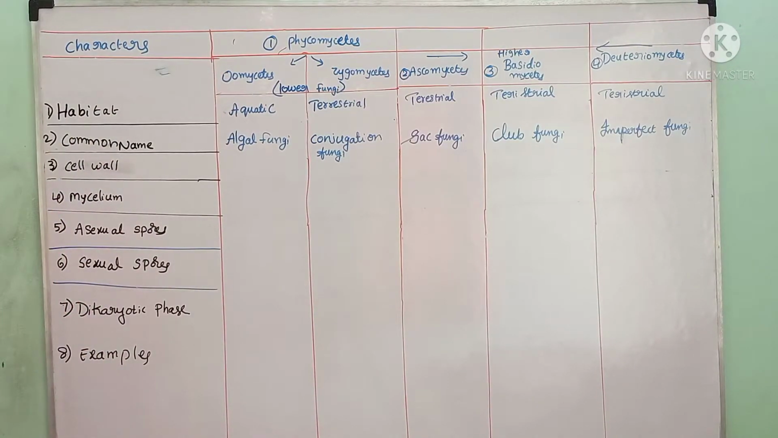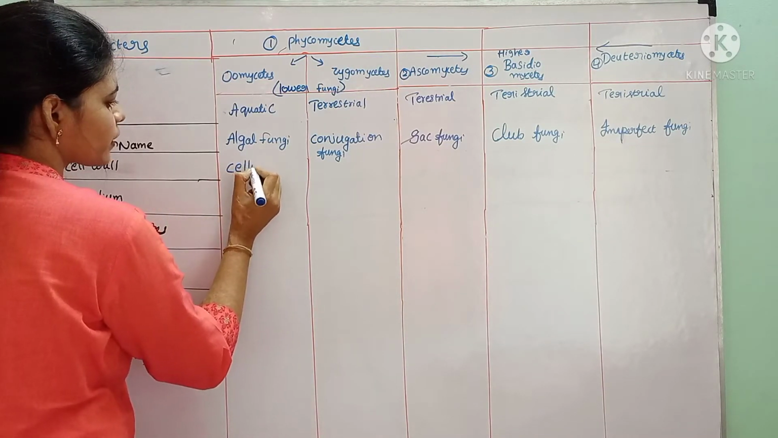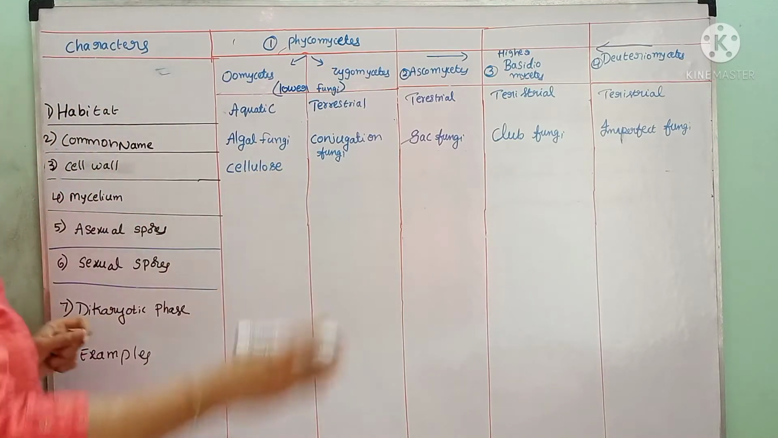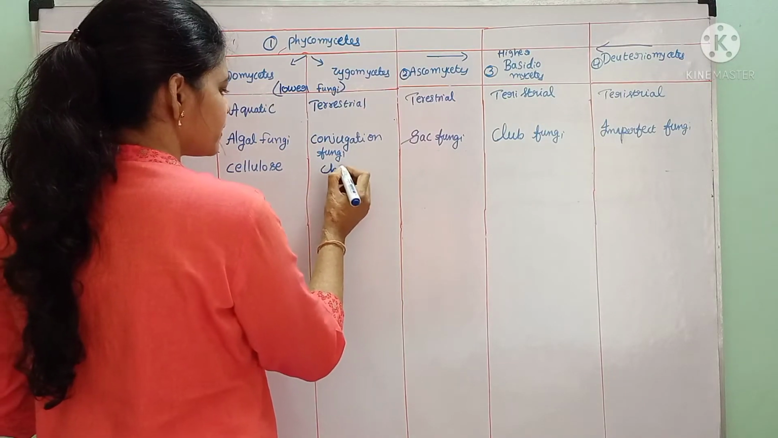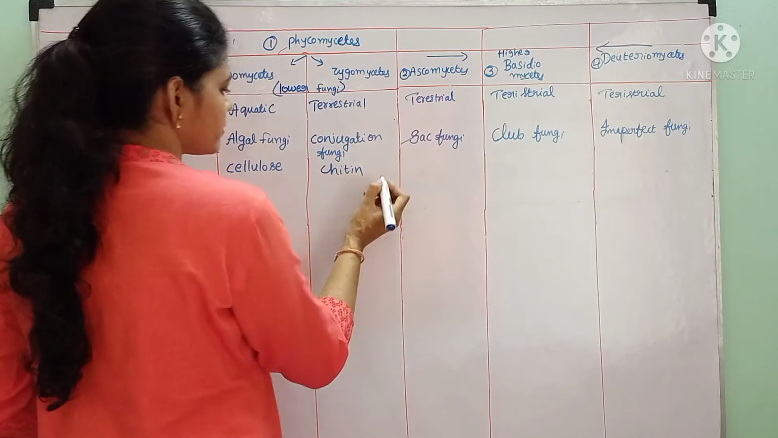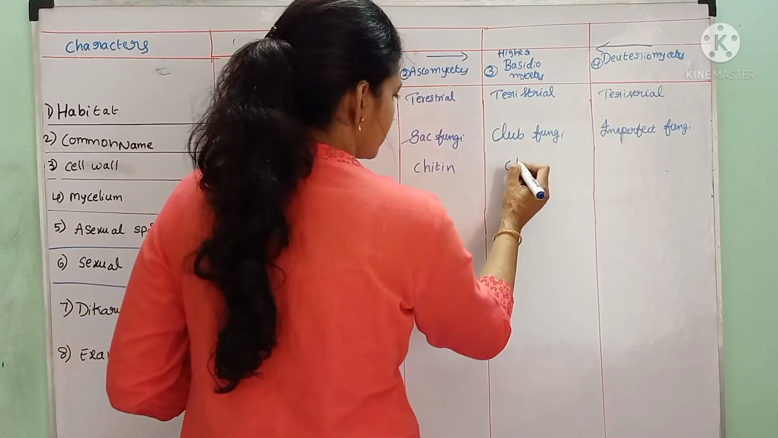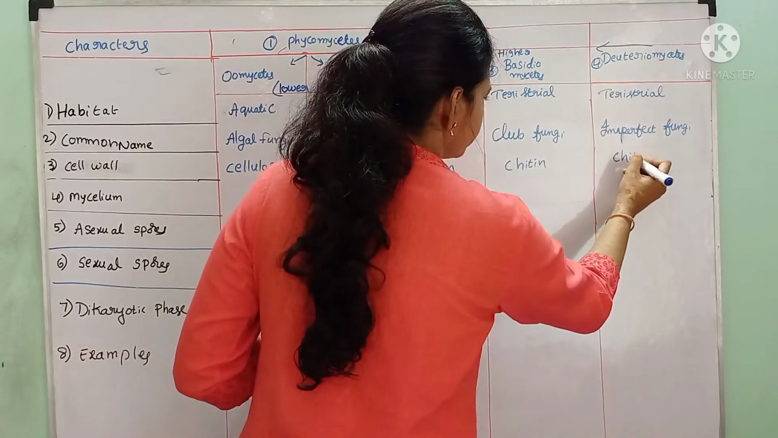We see the cell wall of different fungi. The cell wall of the Oomycetes is made up of cellulose. Except Oomycetes, in all the remaining, the cell wall is made up of fungal cellulose called chitin. Here also chitin. The cell wall is made up of chitin.